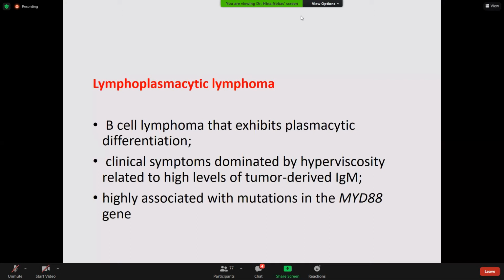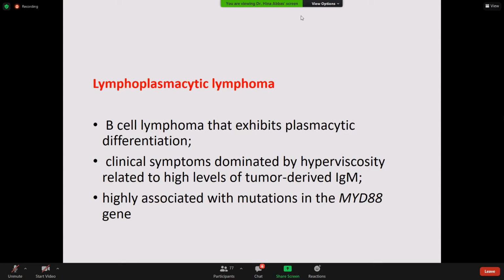Hodgkin को तो हमने जो है वो तो एक ही तरह की phenotype है उसकी, ठीक है. B and T cell, very good. The non-Hodgkin lymphomas are broadly divided into the B cell and the T cell lymphomas. Then B cell and T cell, each of them is further divided into precursor and mature.